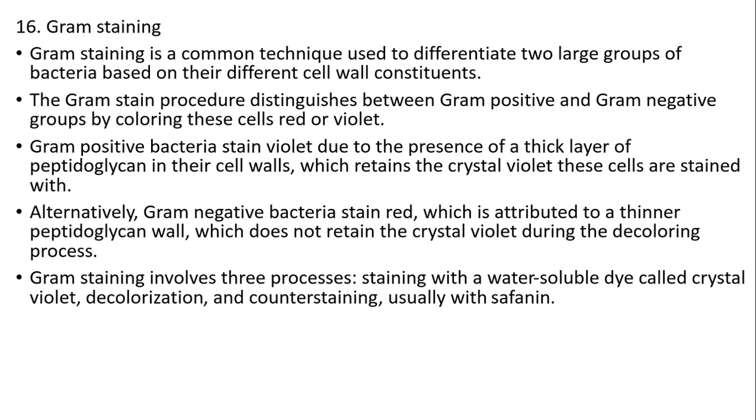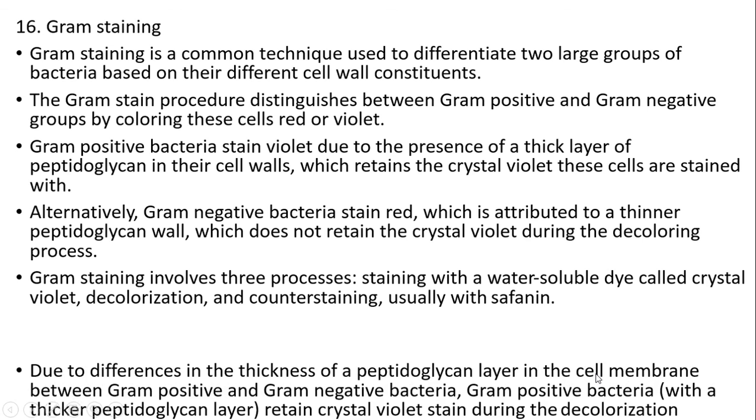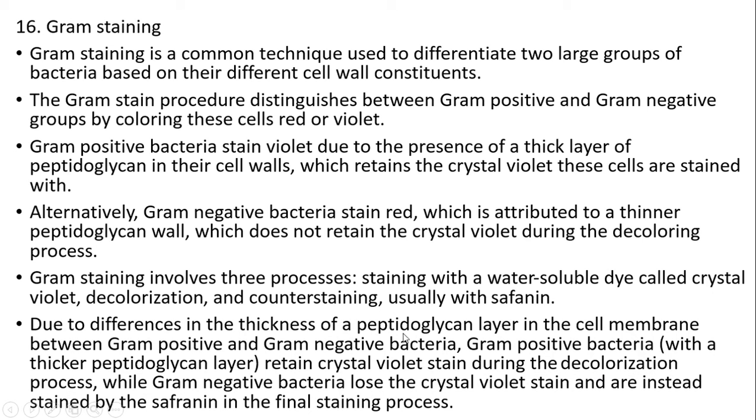Gram staining involves 3 processes: staining with a water-soluble dye called crystal violet, decolorization, and counterstaining, usually with safranin. Due to difference in the thickness of the peptidoglycan layer in the cell membrane between gram-positive and gram-negative bacteria, the gram-positive bacteria retain the crystal violet stain during the decolorization process, while gram-negative bacteria lose the crystal violet stain and instead stain with safranin in the final staining process.